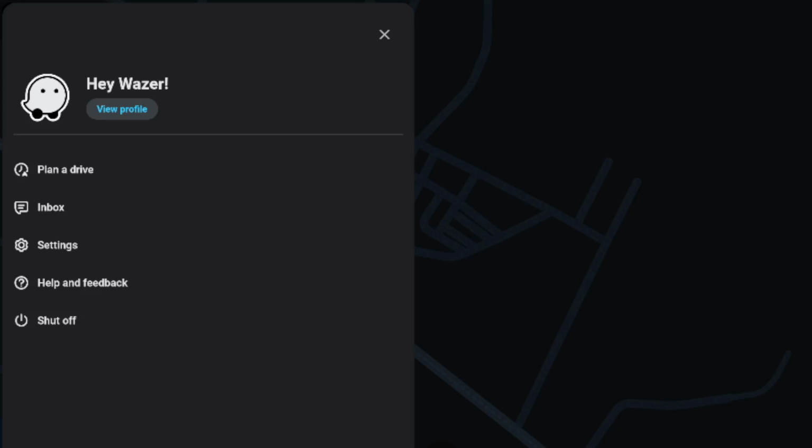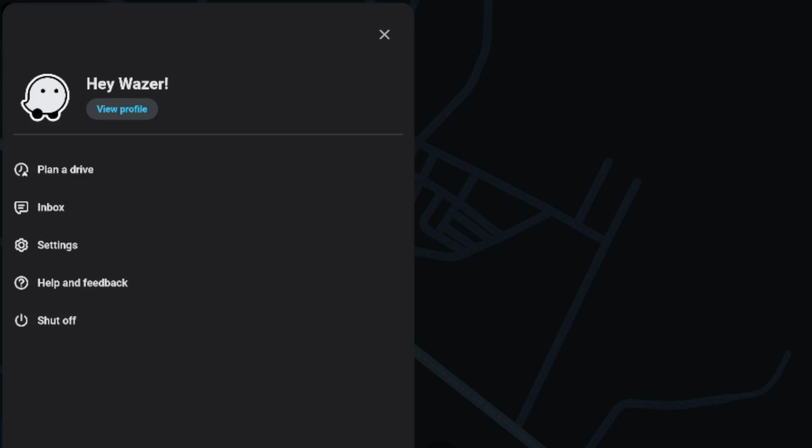Let's get started. First and foremost, we should know the cause of this. Since conversational reporting in Waze uses the assistant audio channel, when it interrupts your music, it doesn't always release the channel properly. So leaving your media player paused, that's what you're gonna get if we don't fix the issue.